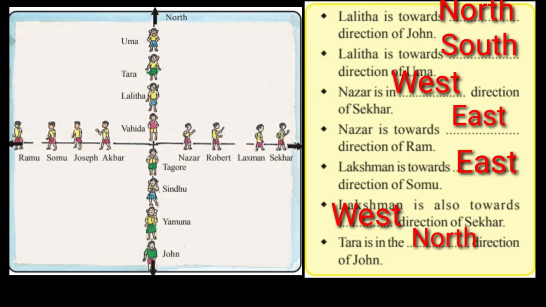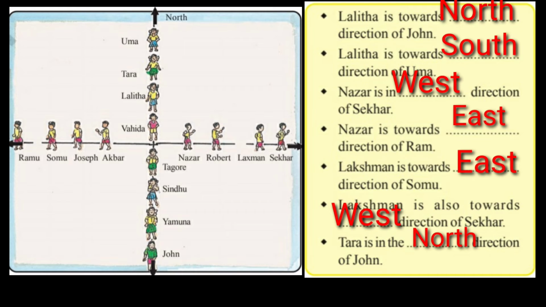Lakshman is towards dash direction of Somu. Now let us check where is Lakshman. Lakshman is also facing towards east. And next who is that? Somu. Now let us check where is Somu. Now on the left side you see Somu is facing towards west. So Lakshman is towards dash direction of Somu. So behind Somu is east. Then what will be the answer? East. Very good. Next question.